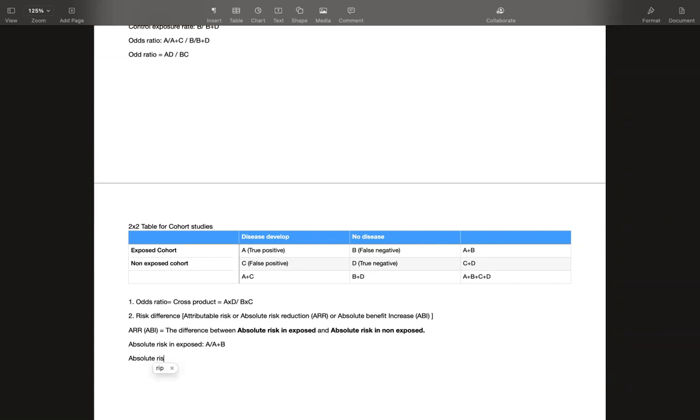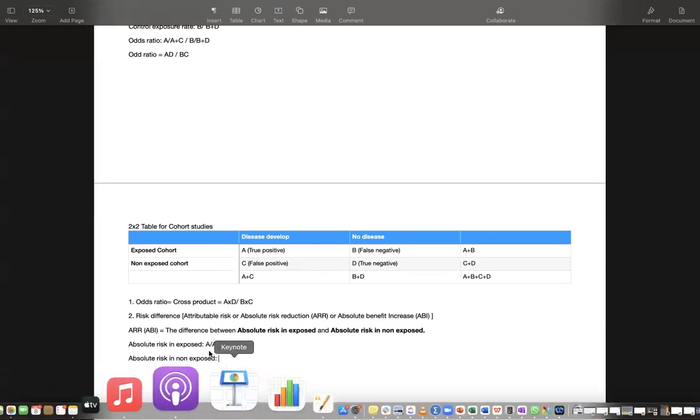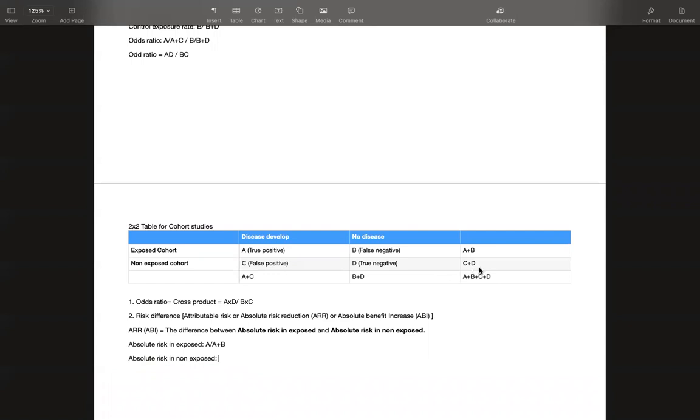Similarly, absolute risk in non-exposed would be what? How many are developing the disease? Absolute risk of disease in non-exposed, the non-exposed group is C plus D. But how many of them are developing the disease? C. So it is C by C plus D. Is it clear? Is it C by C plus D or D by C plus D? It is C by C plus D, because we are seeing the absolute risk in non-exposed.